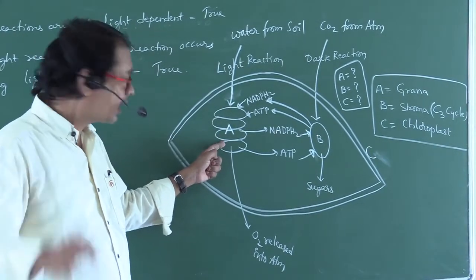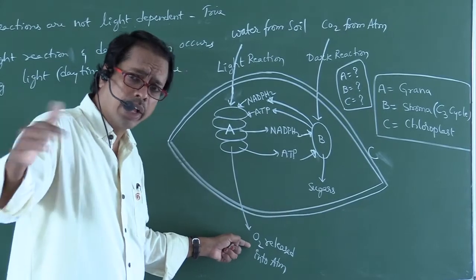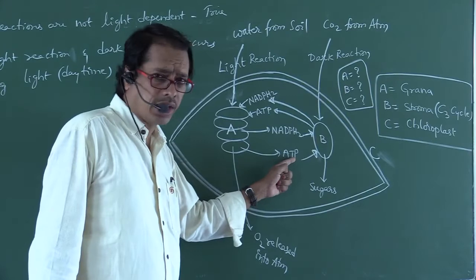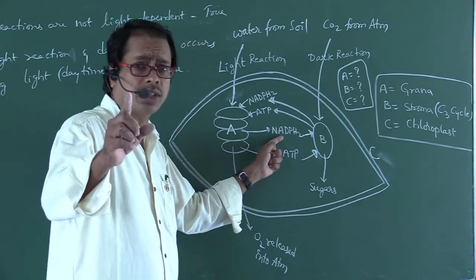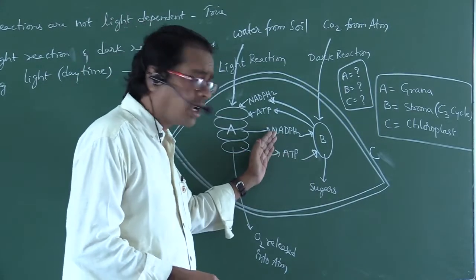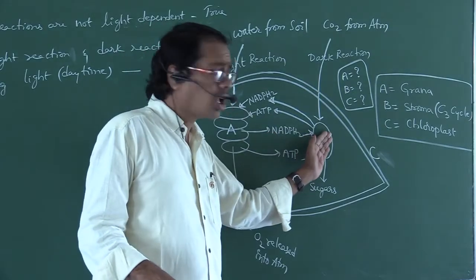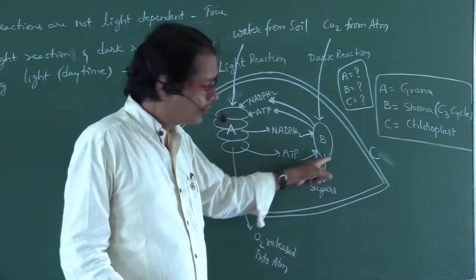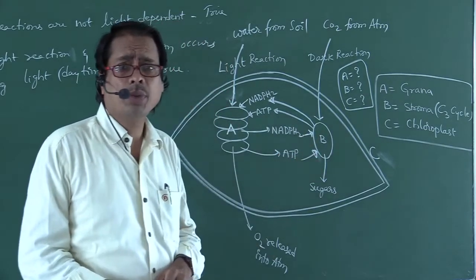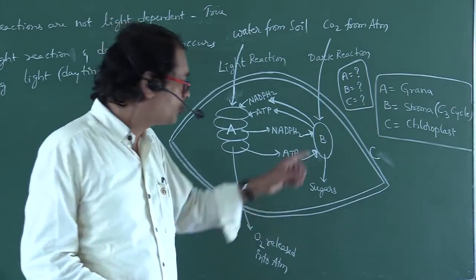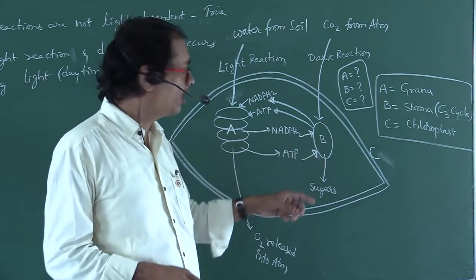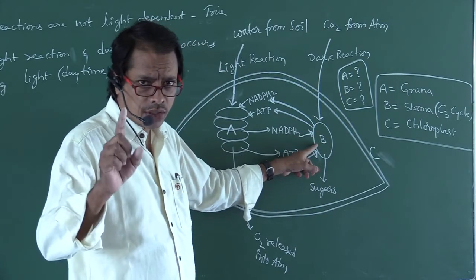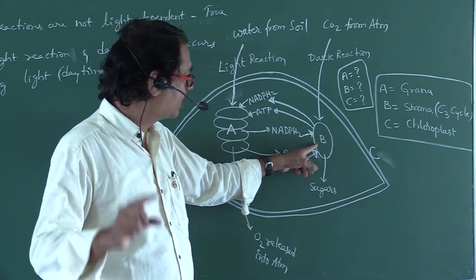What are the products of light reaction? O2, which is released into the atmosphere. From this light reaction, ATP is synthesized. NADPH2 is also synthesized. The products of light reaction are utilized in dark reaction. NADPH2 is utilized. ATP is also utilized in dark reaction. Dark reaction means which cycle? C3 cycle. Which part? Stroma. Okay. So that is stroma. Here B is the stroma, or C3 cycle.